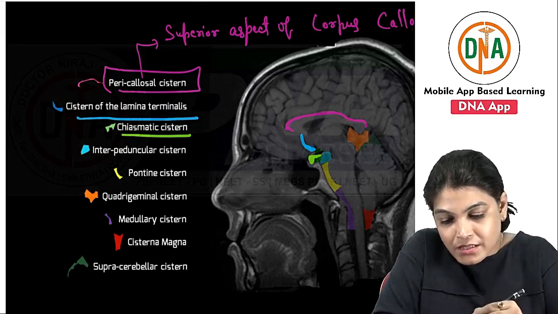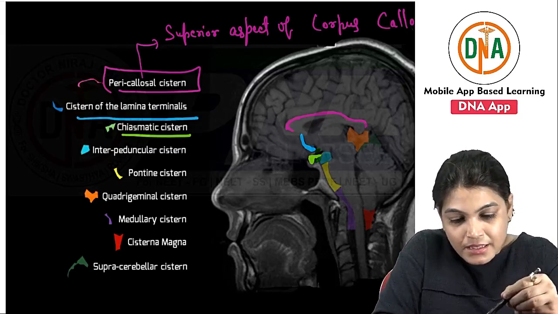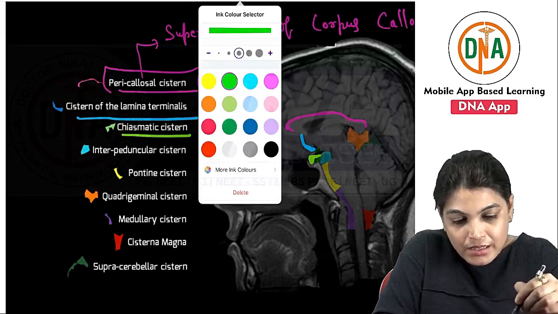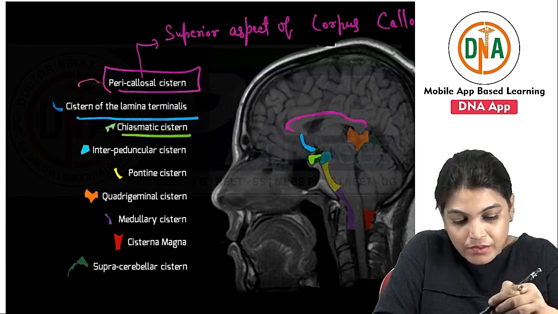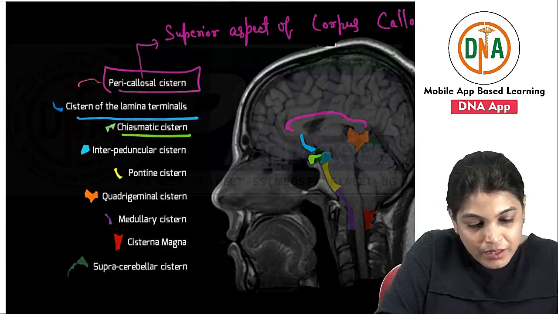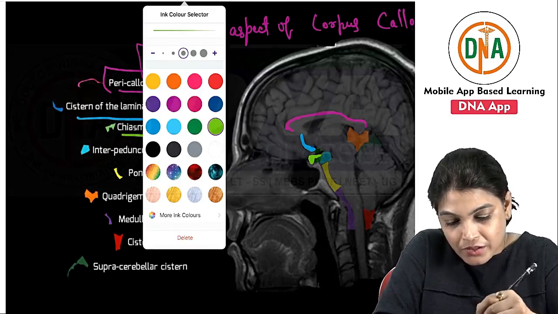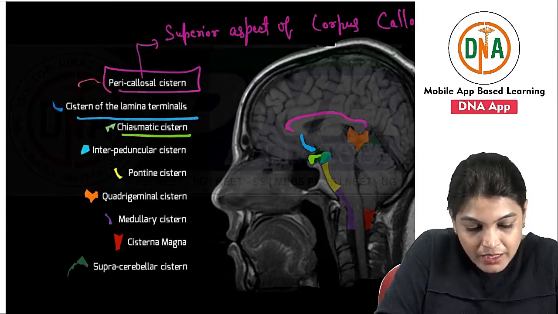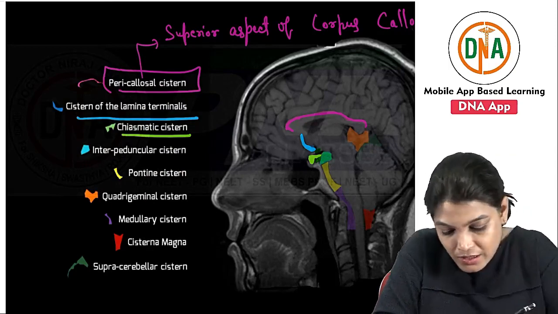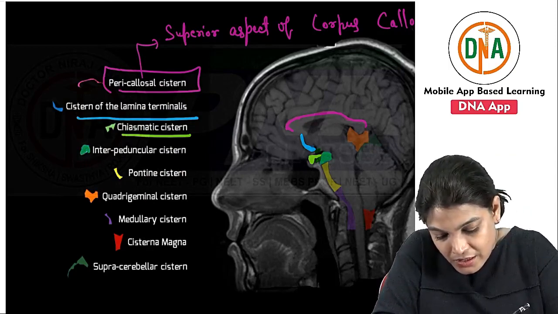Let me highlight this interpeduncular cistern with another shade of green to differentiate it. So this color is used for the interpeduncular cistern.